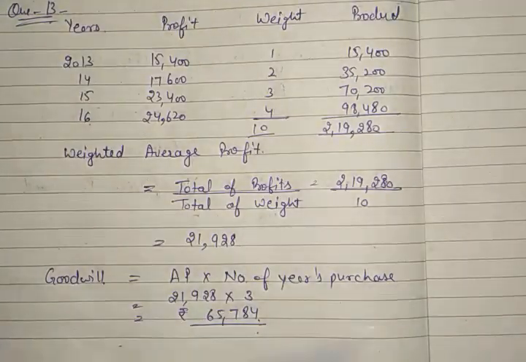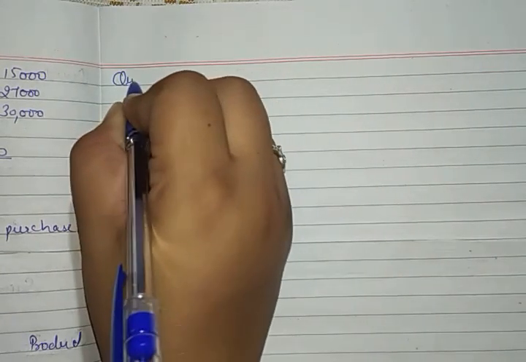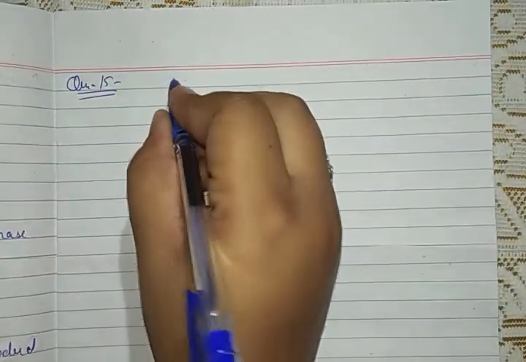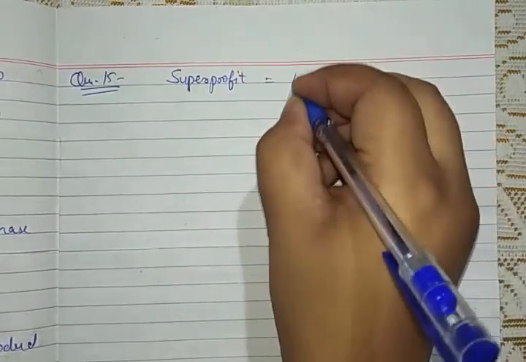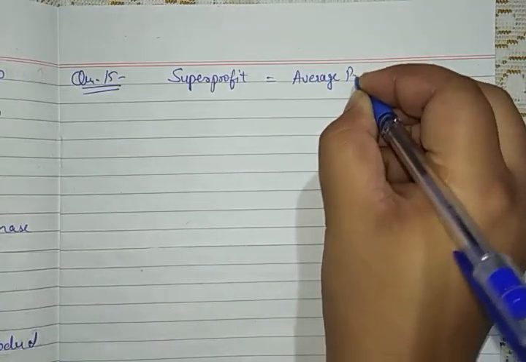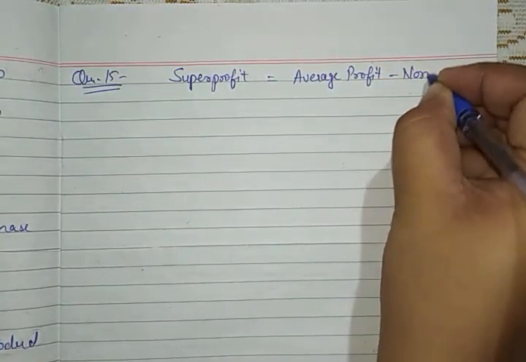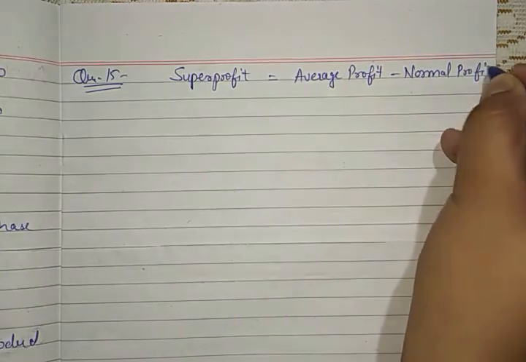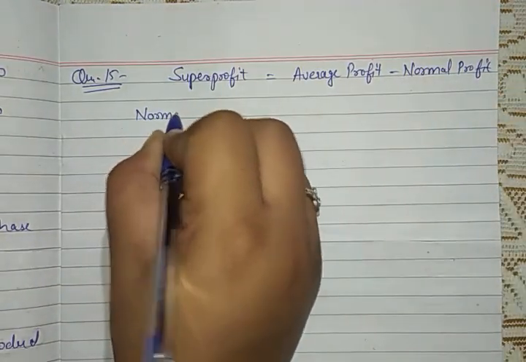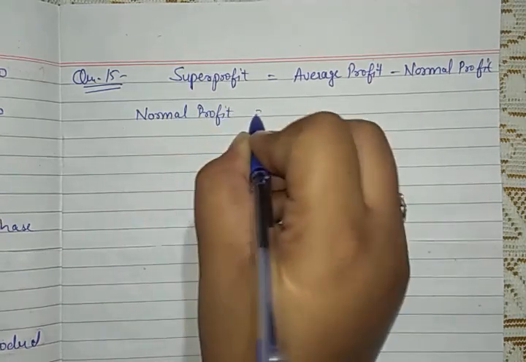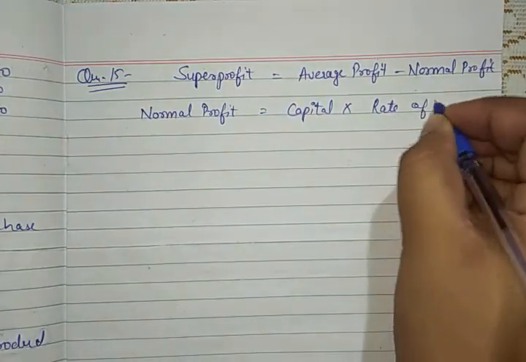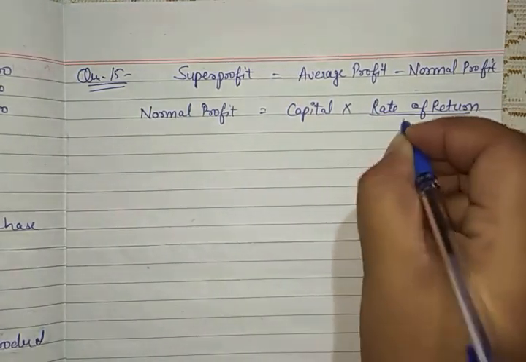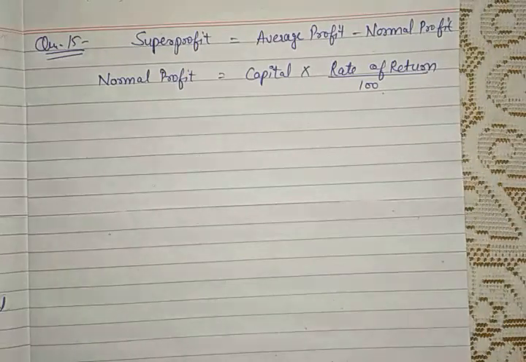Before that, we will go through how to find out super profit. For finding out super profit, there is a formula. Super profit is equal to average profit minus normal profit. Now you all know the formula of average profit, but you don't know the formula of normal profit. The formula of normal profit is capital employed into rate of return by 100. Okay, and just this is the formula.